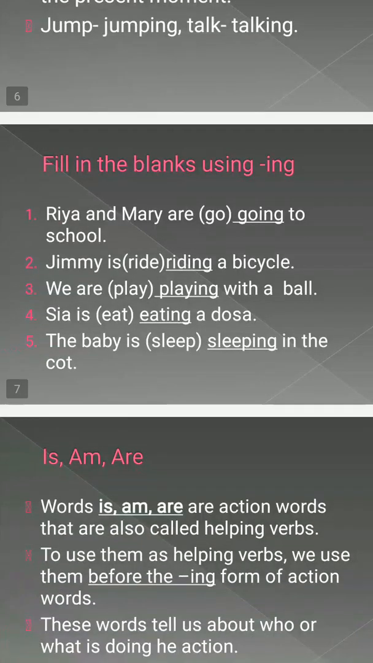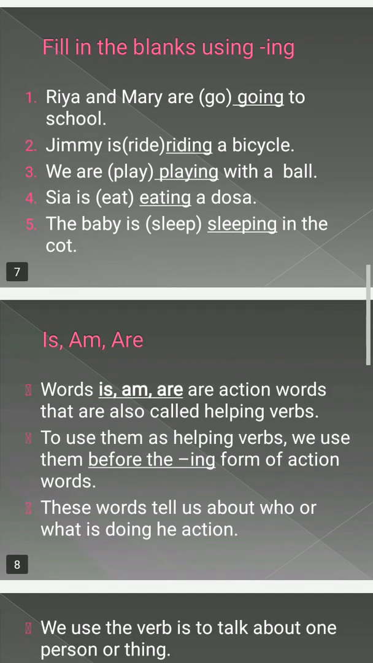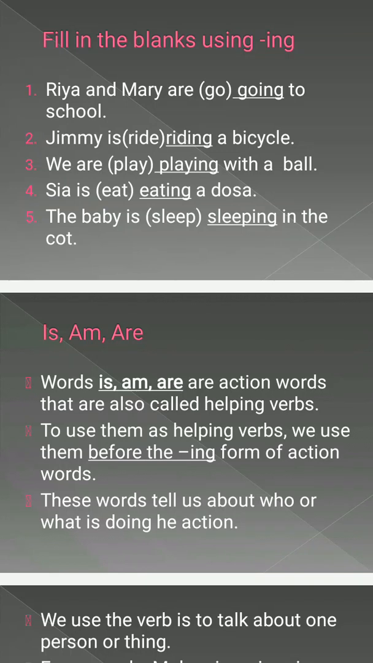So we will fill in the blanks using ing. Ria and Mary are. What you have to do is, some words are given in the brackets, and from the words in the brackets, you have to use ing with the word and write that word in the blank. For example, Ria and Mary are go to school. They are going to school right now, so we will add ing with go, it will become going.